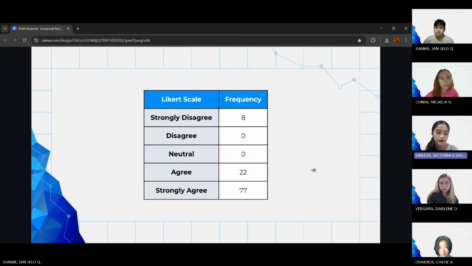Again, majority of the respondents agree that healthcare is one of the pressing issues in our country, with 77 strongly agree and 22 agree. All options were chosen except for disagree and neutral.